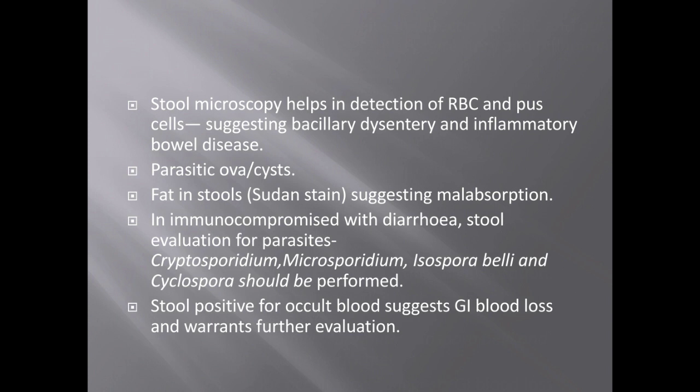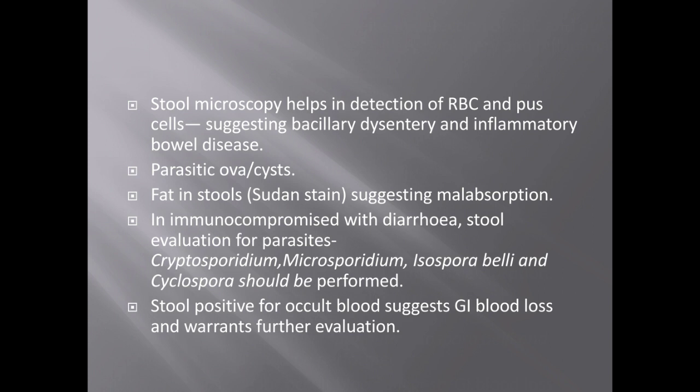Okay, and if you suspect something like bacillary dysentery or any bacterial infection, then you should further proceed with the stool culture. Okay, and you can find some parasitic cysts or ova. I think most of you will know the common intestinal parasites like Enterobius, Giardia lamblia, Ankylostoma, Necator, and Entamoeba.